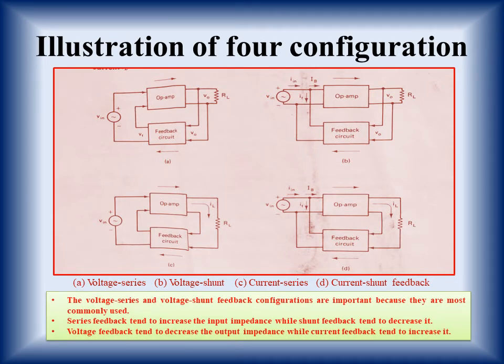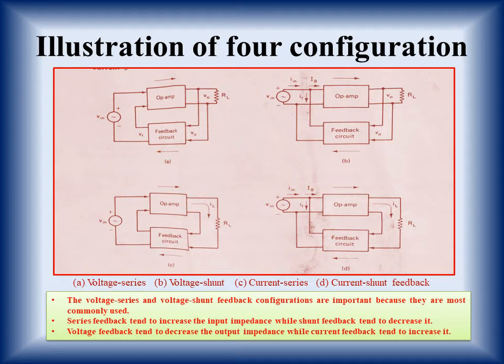The voltage series and voltage shunt feedback configurations are important because they are most commonly used. What is the advantage of feedback? All four types of feedback have certain advantages. Broadly we can say a series feedback tends to increase the input impedance. So whether it is voltage series or current series, it will provide high input impedance, while shunt feedback tends to decrease it. So whether it is voltage shunt or current shunt feedback, it will provide low input impedance.